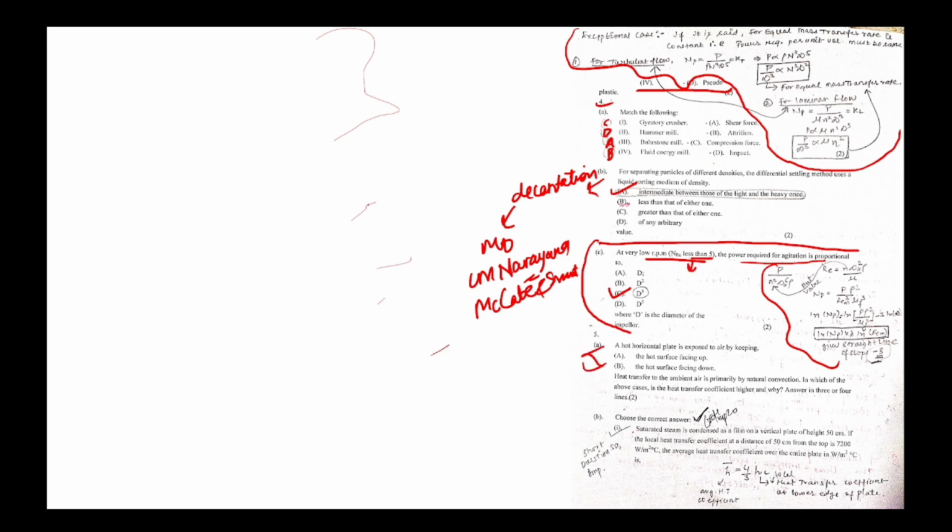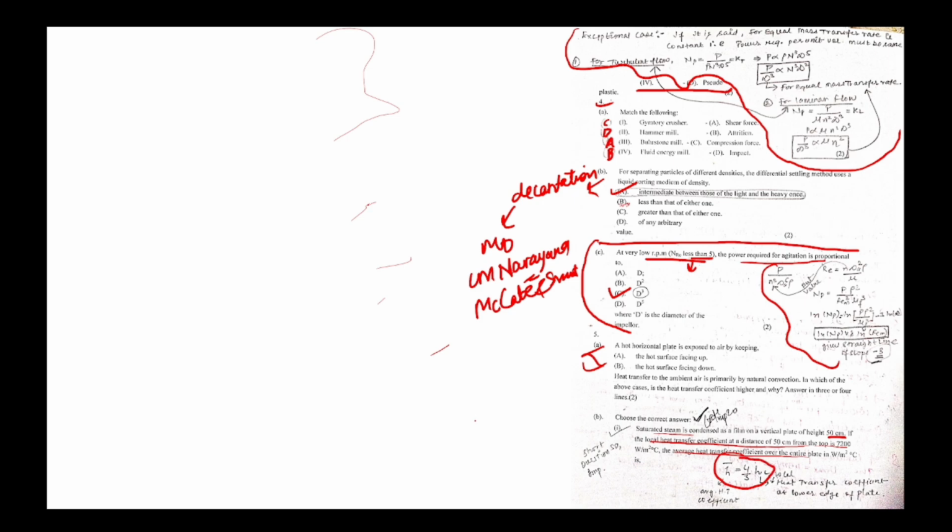Okay. Saturated steam is condensed as a film on a vertical plate of height 50 centimeter. If the local heat transfer coefficient at a distance 50 centimeter from the top is this, find the average heat transfer coefficient over the entire plate. We know that average heat transfer coefficient is equal to 4 by 3 H local.